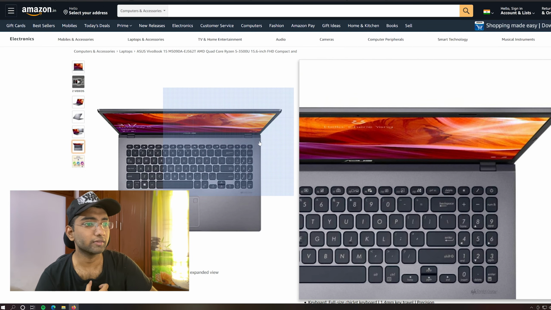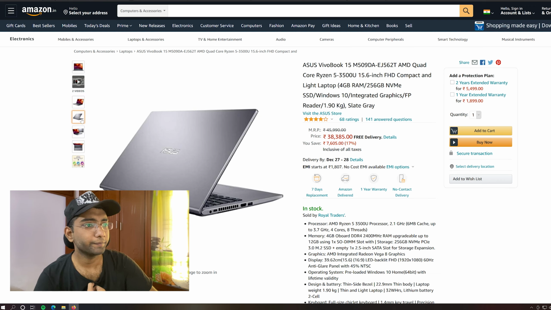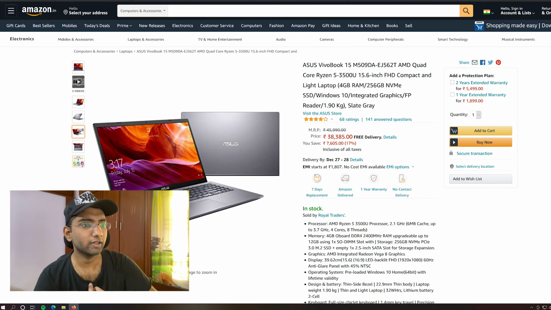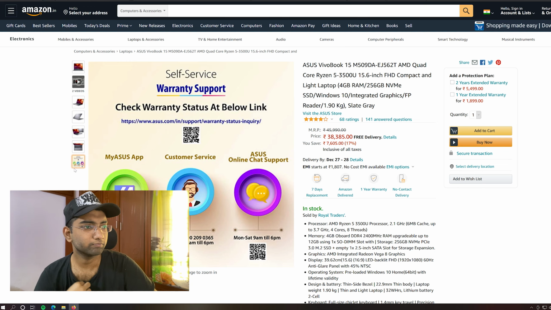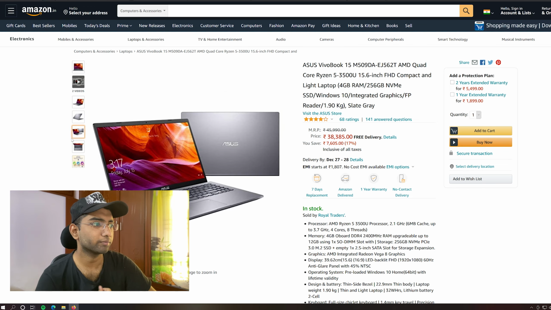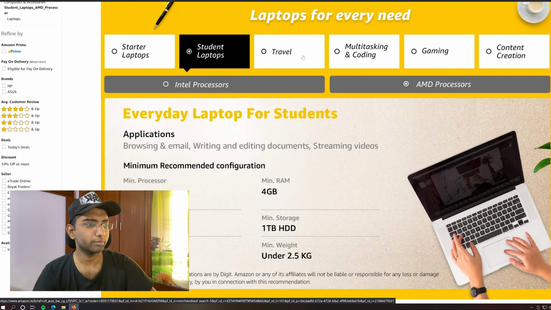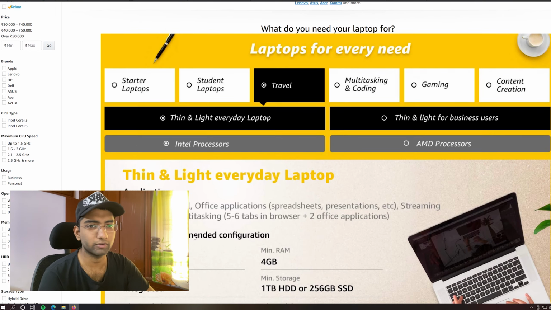Let's talk about the design ones. Okay, it looks thin and light, except the keyboard is a bit okay, it's not so bad, but it looks good at least. Okay, let's go back to another segment about the travel laptops. So I think this should be thin and light. Okay, thin and light is the concern about travel laptops here.